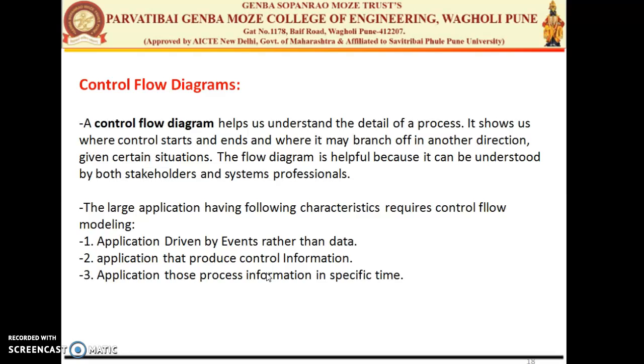Some 1 minute, some 30 seconds, so that is a specific time. If you do not put the OTP into the net banking, then your timer expires, that is, your session expires. So the control of the information changes its states depending on the specific timer. That type of characteristic is used in the control flow diagram.